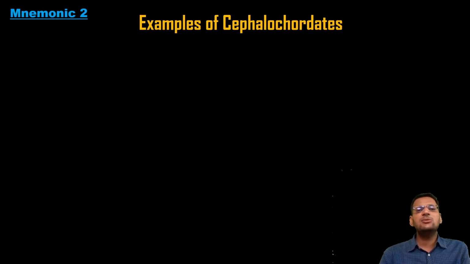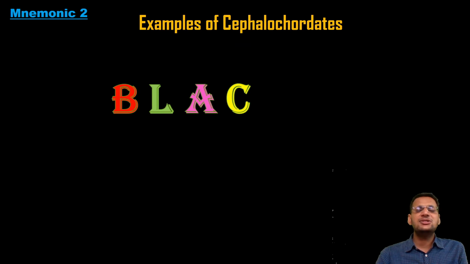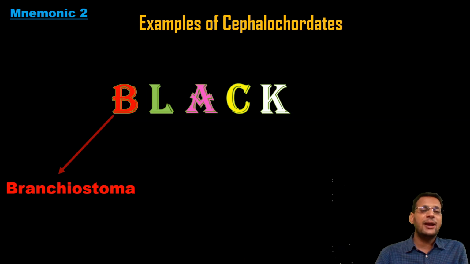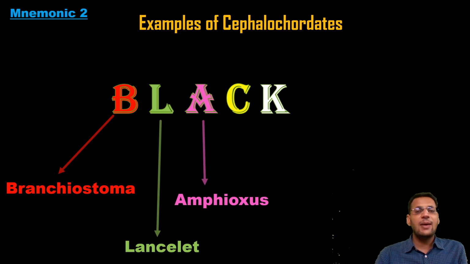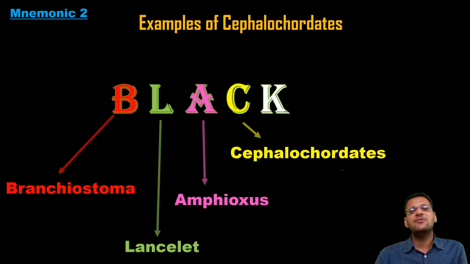Next mnemonic, by which we will learn the examples of Cephalochordates, another group of Chordata phylum. For this you need to remember a single word which is black. Black is a color, as we all know. Now B stands for Branchiostoma, L stands for lanceolatum, A stands for Amphioxus, and C stands for Cephalochordates. That means Branchiostoma, lanceolatum, Amphioxus, all are examples of Cephalochordates. Here K would signify nothing. Getting my point? So the examples of Cephalochordates are Branchiostoma, lanceolatum and Amphioxus.